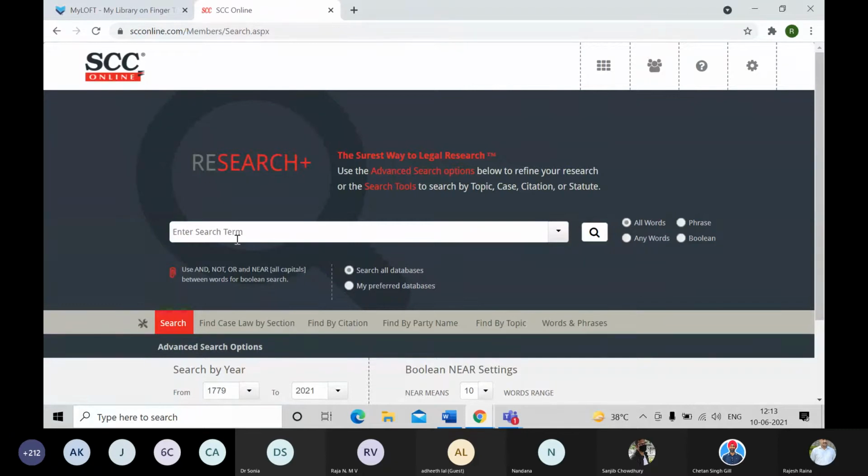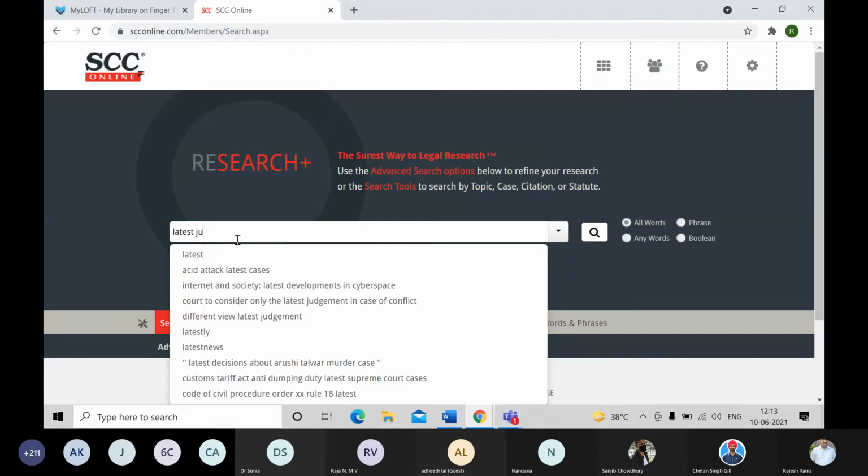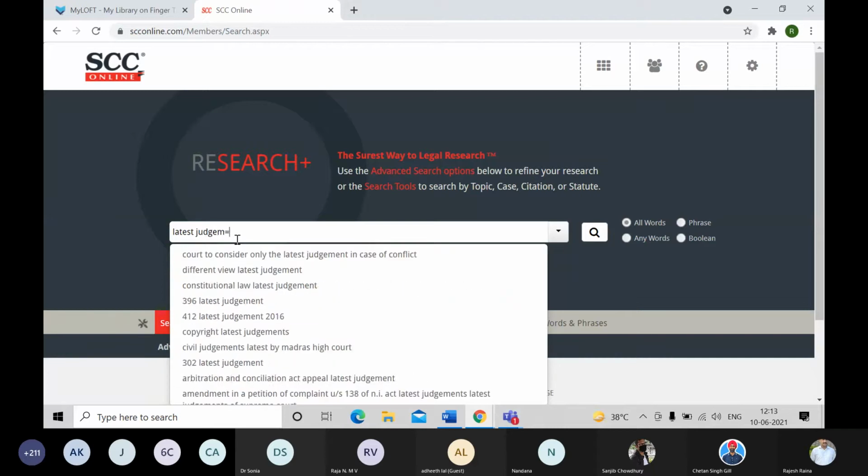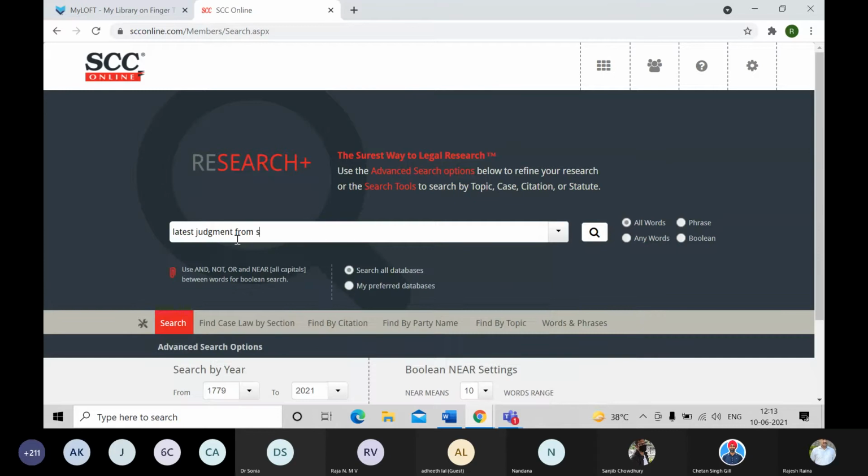If I'm looking for the latest judgment from the Supreme Court of India on, say, defamation, usually, if we use any other software, maybe free search engines like Google or Wikipedia, we tend to enter the entire description. That is, latest judgment from Supreme Court of India on defamation.